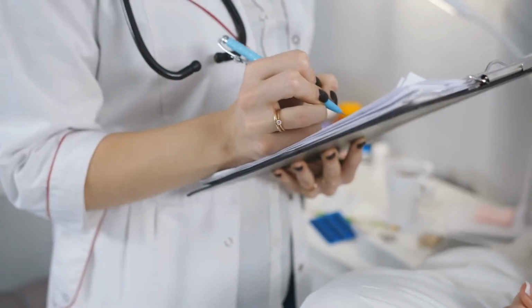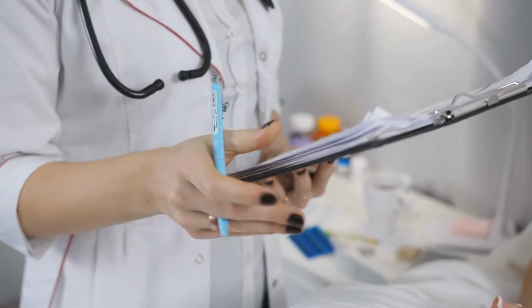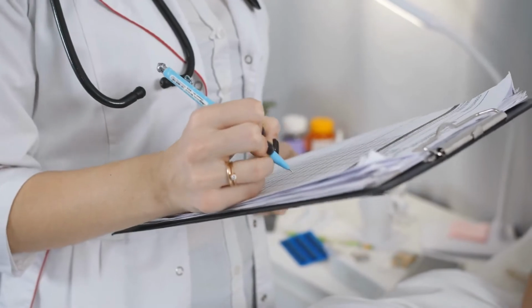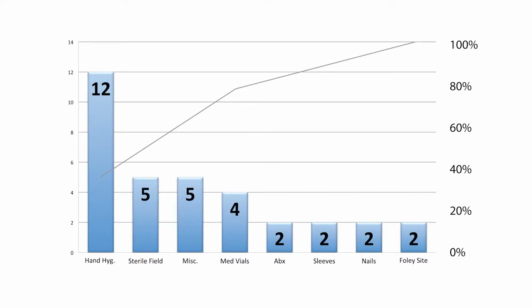Let's look at an example where an inpatient team wanted to work on increasing use of best practices to decrease surgical site infections. In order to figure out where to focus, they observed the process using their standard checklist and tallied how many times the best practice was missed. Then they created a Pareto chart to figure out where to focus. They counted how many misses there were in each category and sorted biggest to smallest.